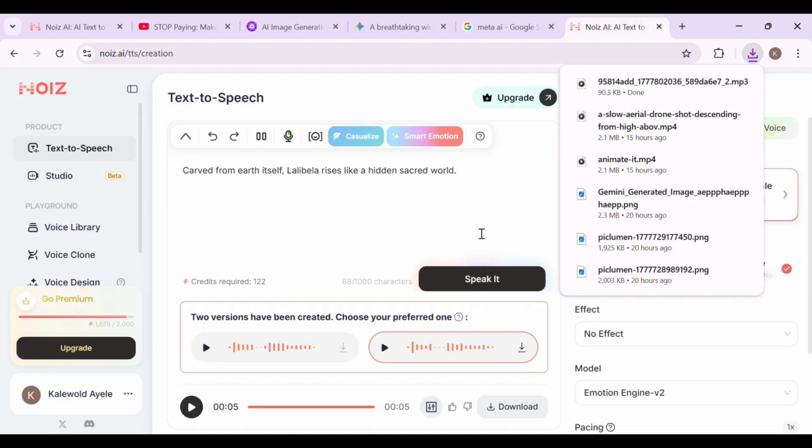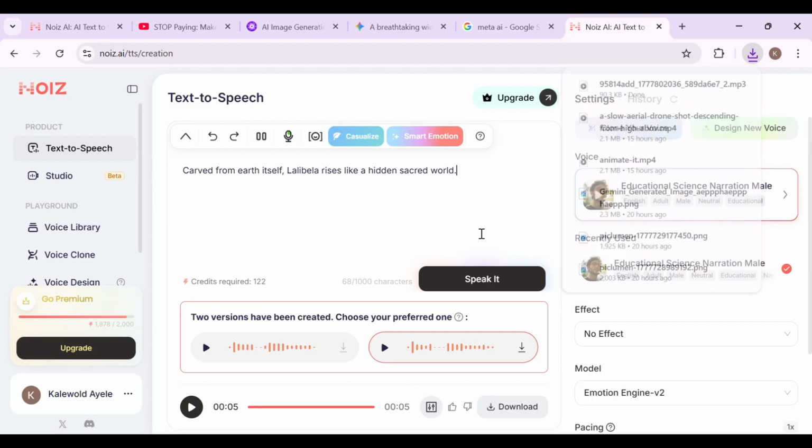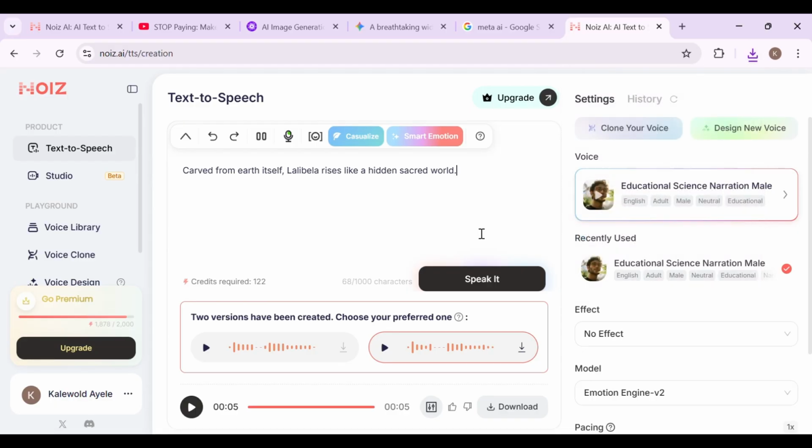Perfect for long-form content. No robotic tone, no awkward pacing. Just clean, professional narration. Once it's ready, click Download. And just like that, your voiceover is done. Now repeat this process for each scene, and your entire video will have a consistent, high-quality voice.